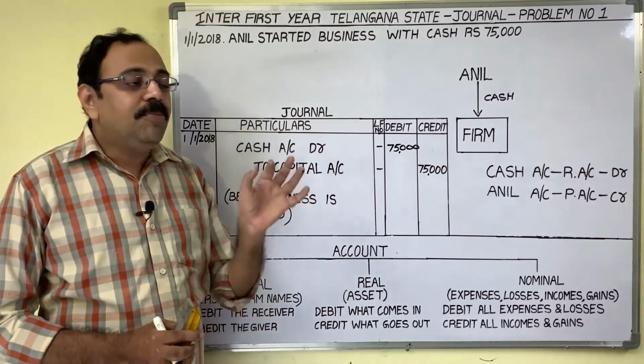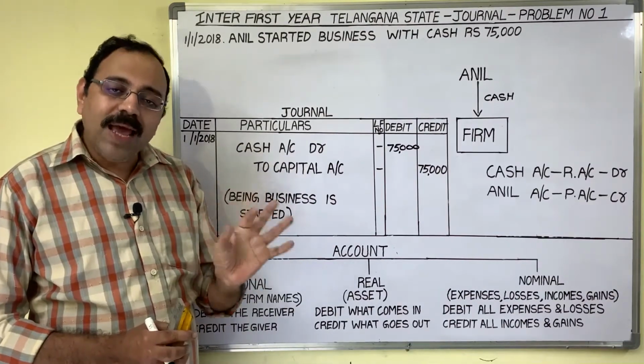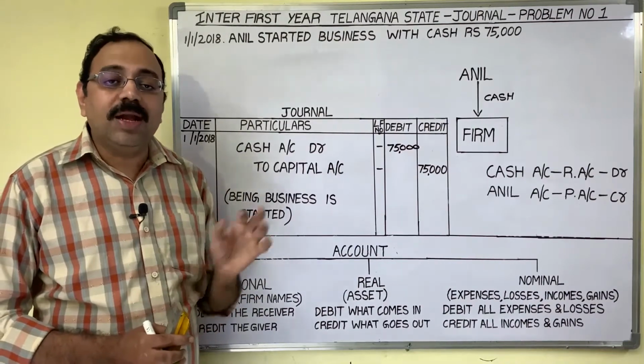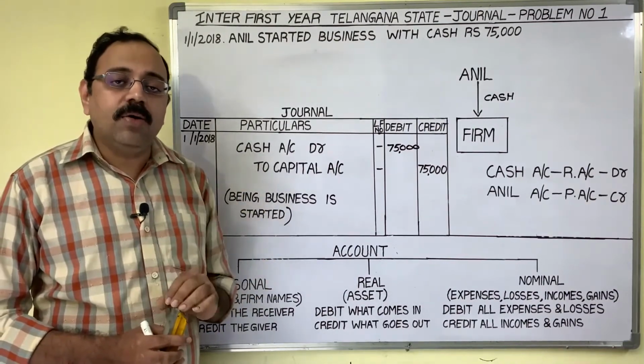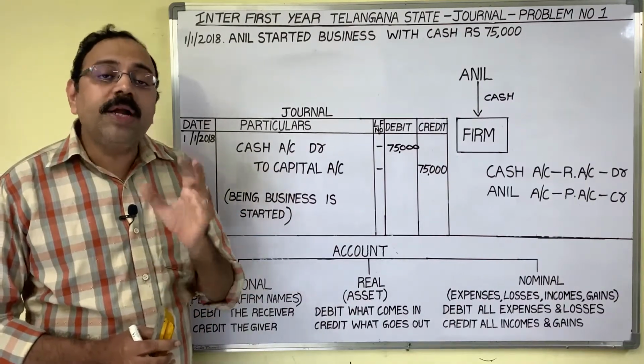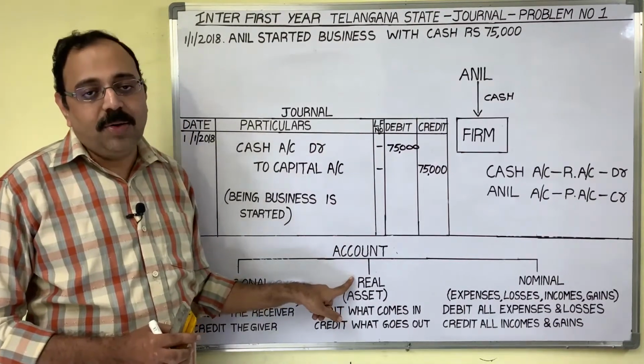For example, machinery account. Here machinery is what? One asset. Furniture account, building account, land account, goodwill account, patent account, copyright account, leasehold property account. All these accounts are examples of real accounts.